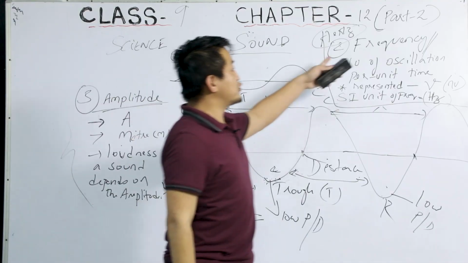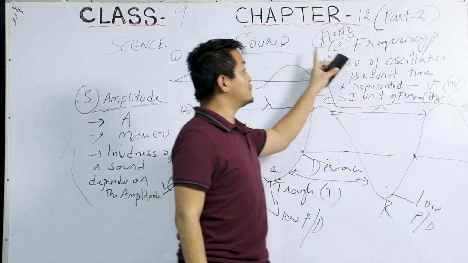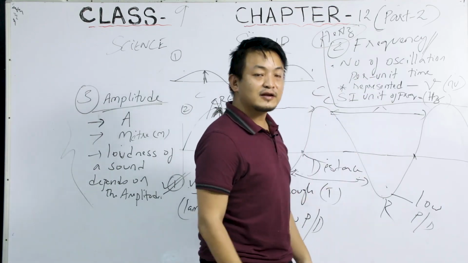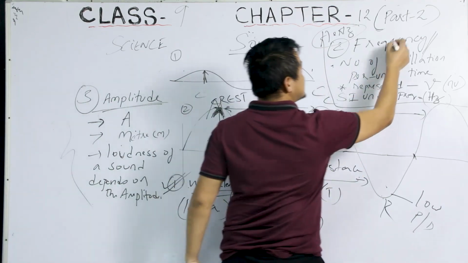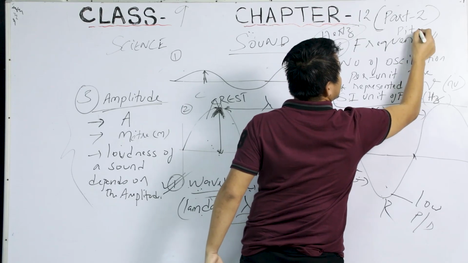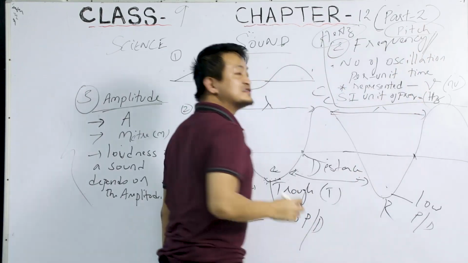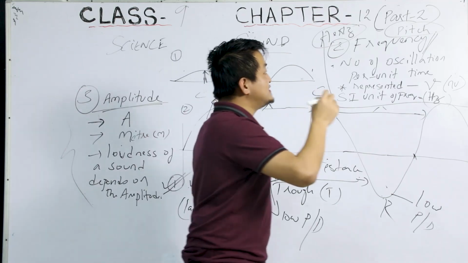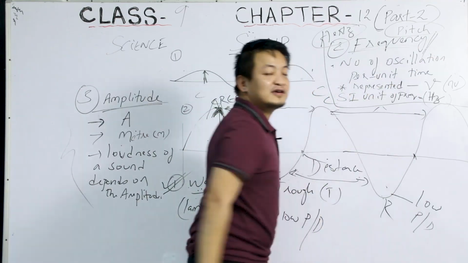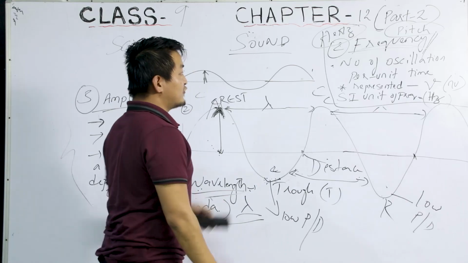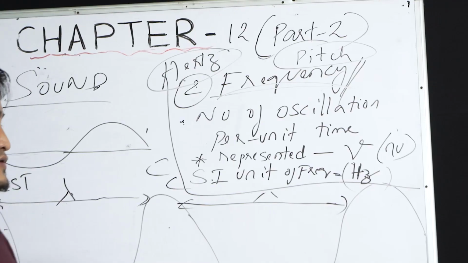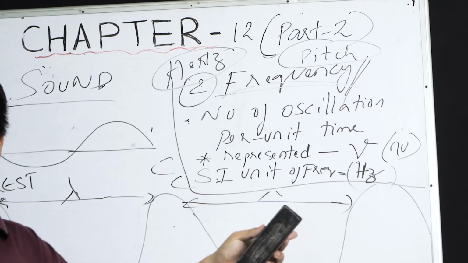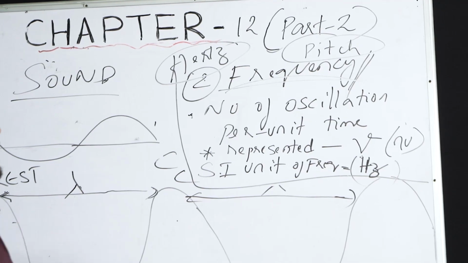Now see, frequency, I said that it is the number of oscillations per unit time, right? So the pitch is a characteristic of a sound, right, students? Pitch is a characteristic of a sound, and this depends on the frequency. Now, frequency means always compression and rarefaction.